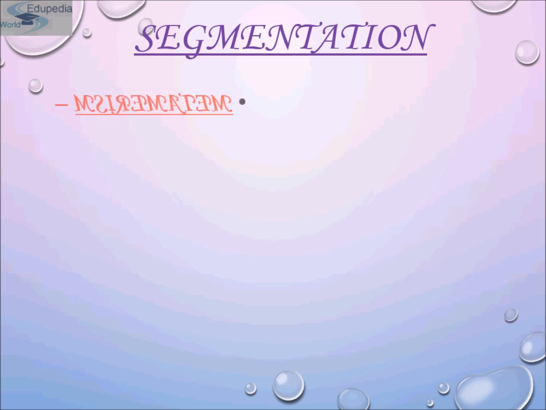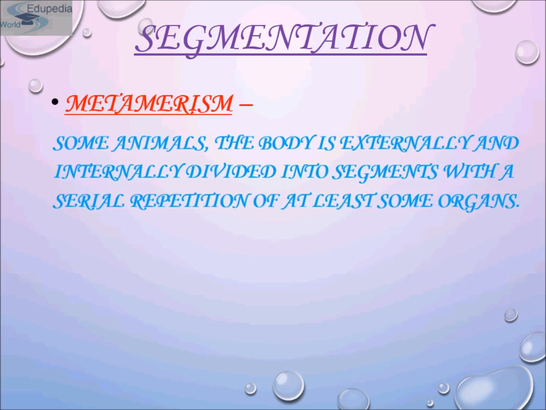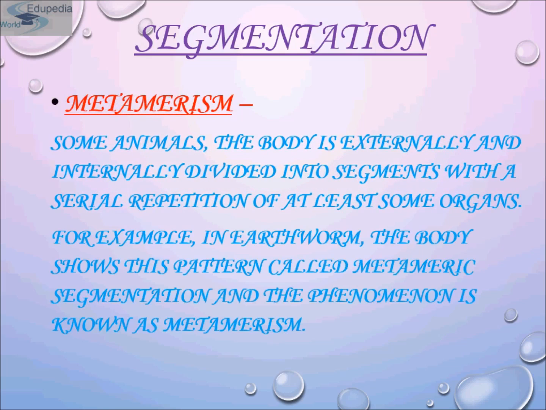So, in summary, in some animals the body is externally and internally divided into segments with a serial repetition of at least some organs.